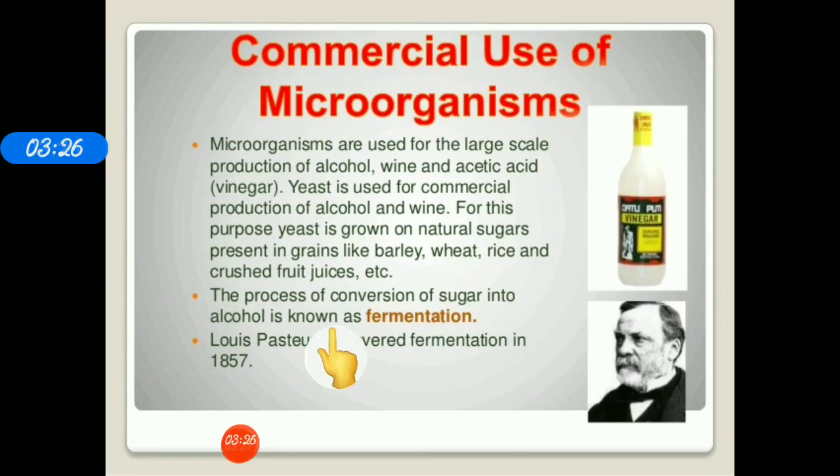That is anaerobic respiration, which you have studied in class 7. So yeast does anaerobic respiration in which it breaks down the glucose present in the wheat flour, etc., and converts it into ethyl alcohol and carbon dioxide.